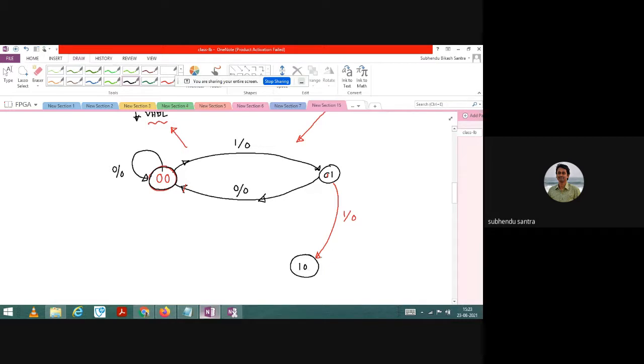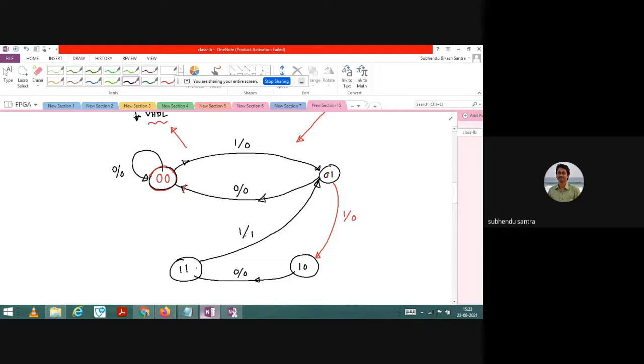And in that particular state, if you place 0, maybe you can go to another state, which is 1 1. And in this position, if you place 1, then it will go to this state 1 and the output will be 1 here.